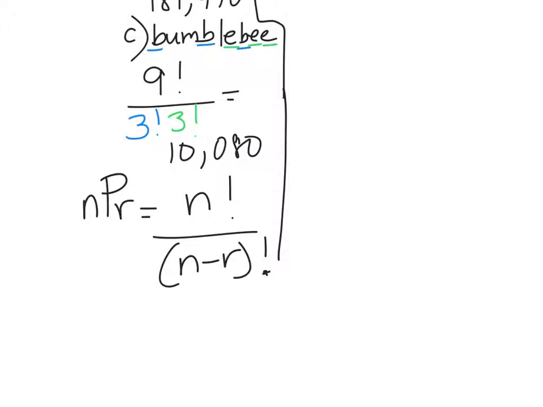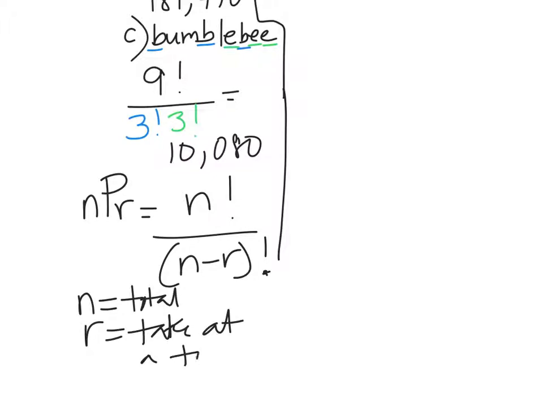Now you don't have to know that formula, okay? nPr is going to be found in your calculator. So n is the total number of objects that you have, and r is how many you want to take at a time.